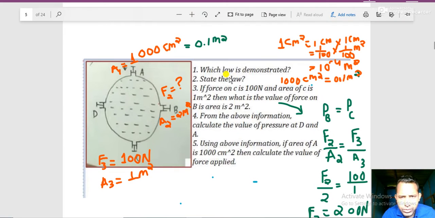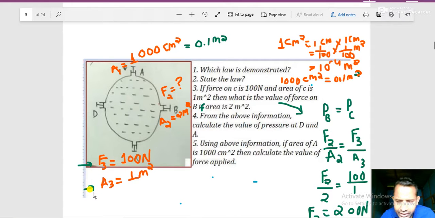See over here, which law is demonstrated? We say Pascal's law is demonstrated over here because the liquid is in a confined position. It's confined over here. So state the law: in a closed vessel, liquid transmits pressure equally in all directions. Now question number C: if the force on C is 100 newton and the area of C is 1 meter square, then what is the value of force on B if the area is 2 meters square? I should write here 'if'. Yes, it should be 'if'. Now I have resolved this. See here, F3 equals 100 newton, and A3 equals 1 meter square.